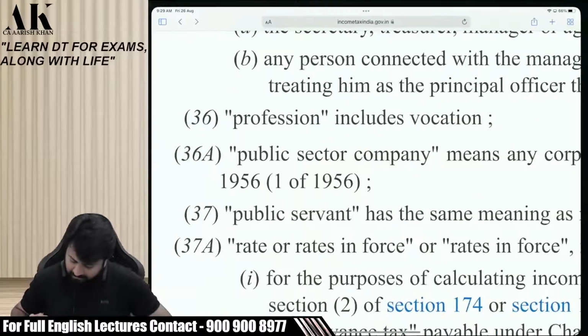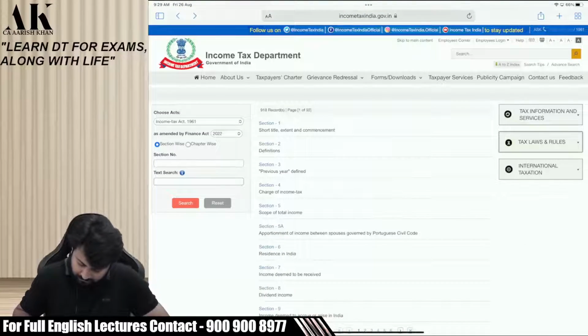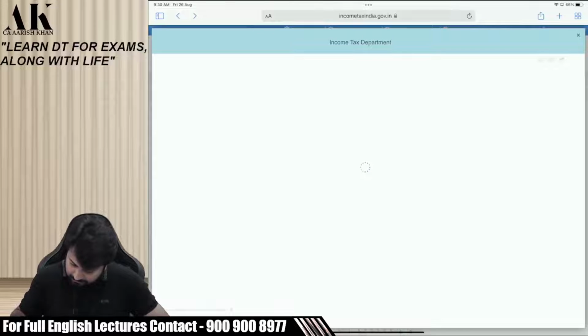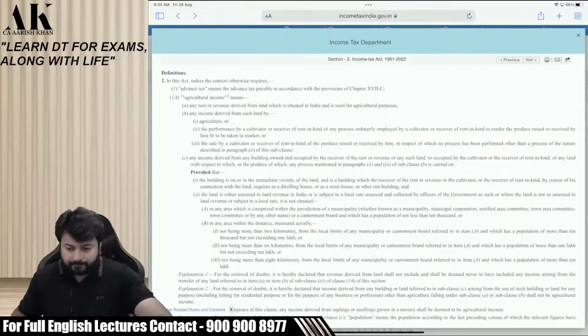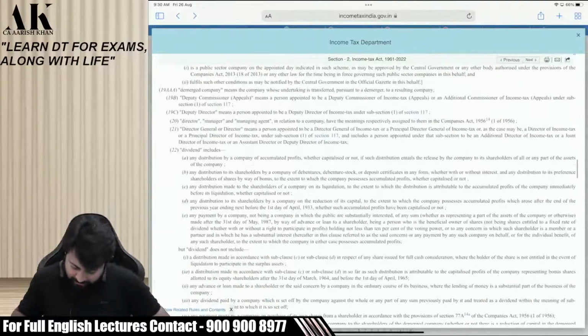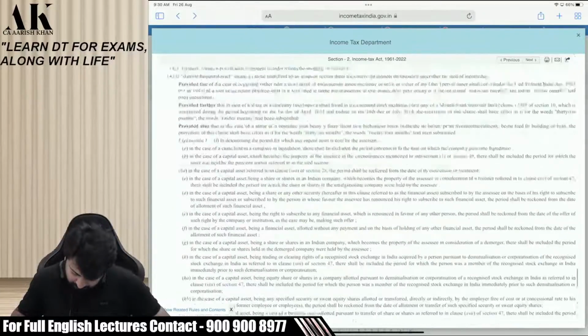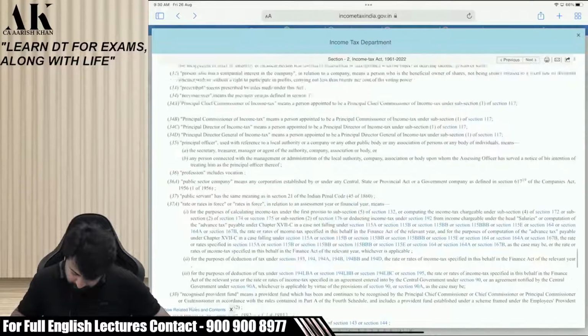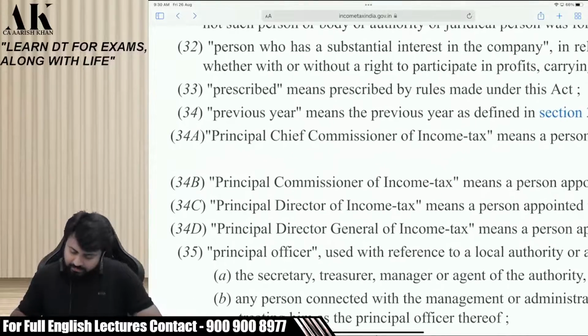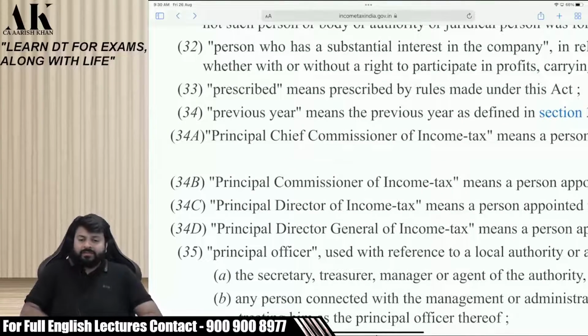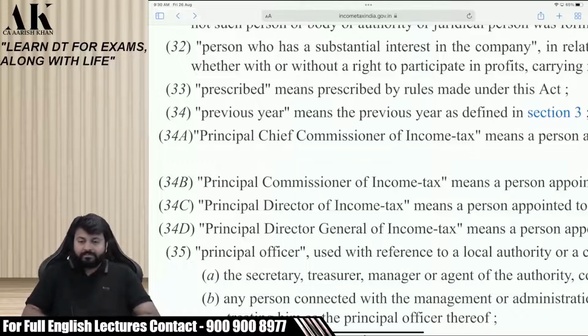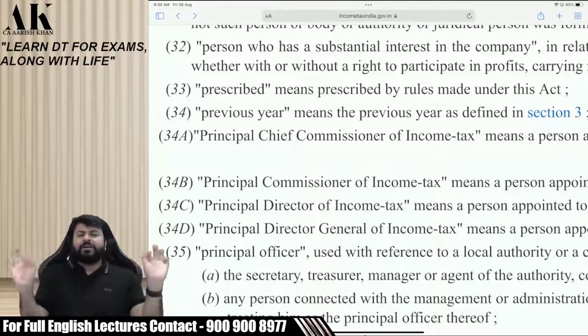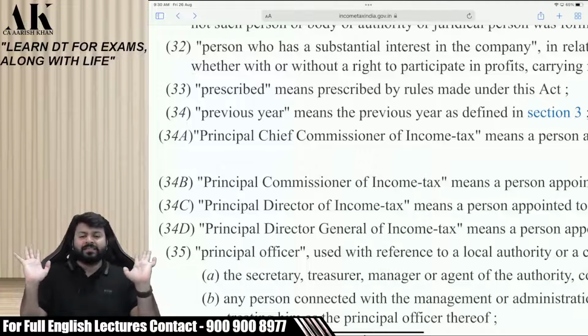Because, just for your information, if you go to section 2, this is section 2, okay? In section 2, read clause 33. What is written? Read loudly. Did you understand? Wherever the word prescribe comes, it means there is a rule for that.